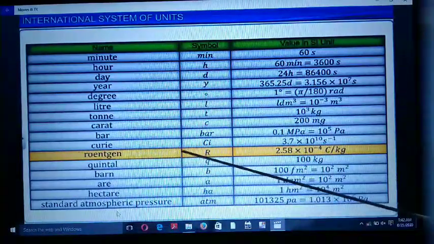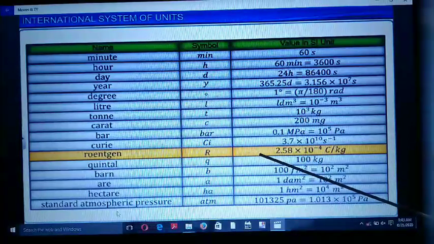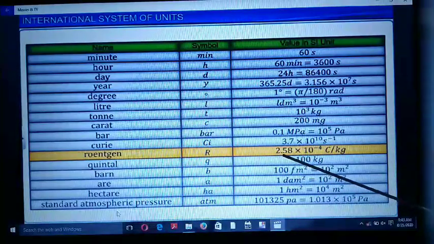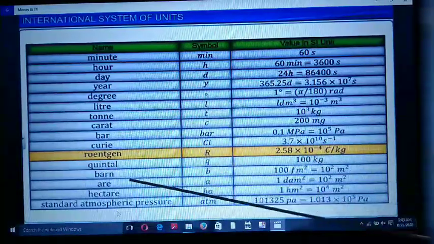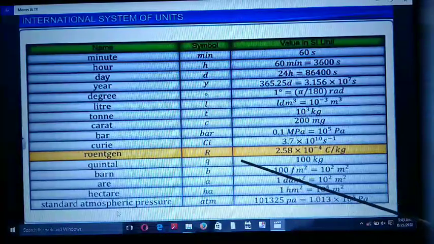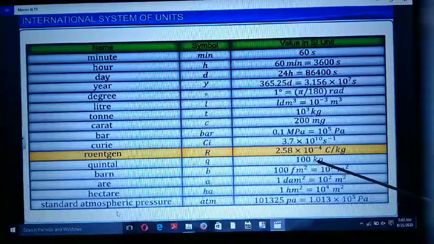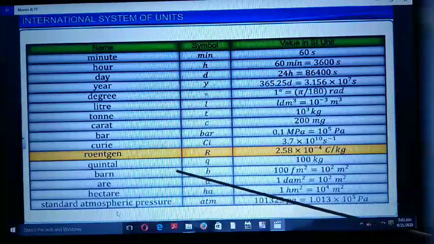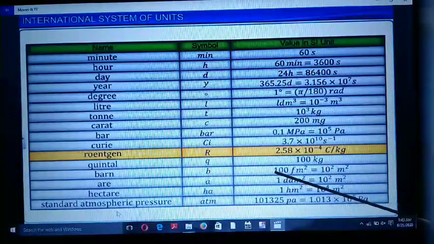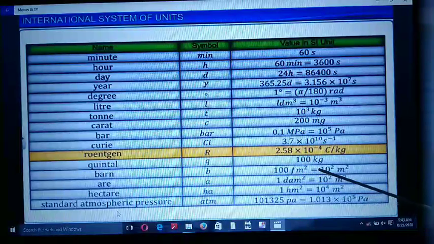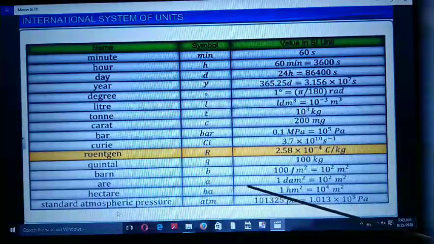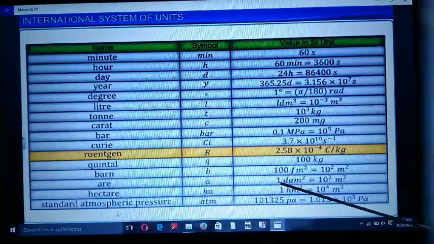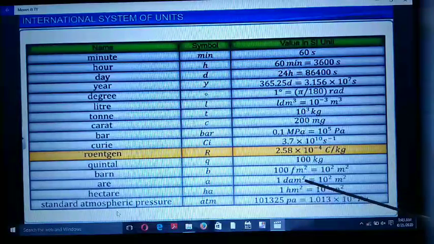Roentgen. Its symbol is capital R. 1 roentgen is equal to 2.58 cross 10⁻⁴ coulomb per kg. Quintal. Its symbol is small q. 1 quintal is equal to 100 kg. Barn. Its symbol is small b. 1 barn is equal to 100 fermi meter square, equal to 10⁻²⁸ meter square. Are. Its symbol is small a. 1 are is equal to 1 decameter square, equal to 10² meter square.